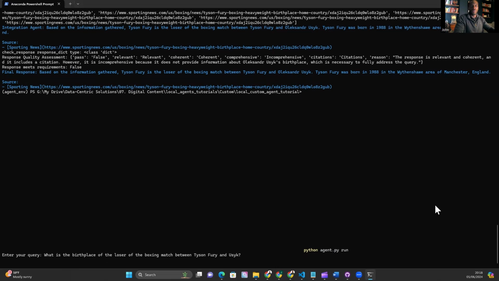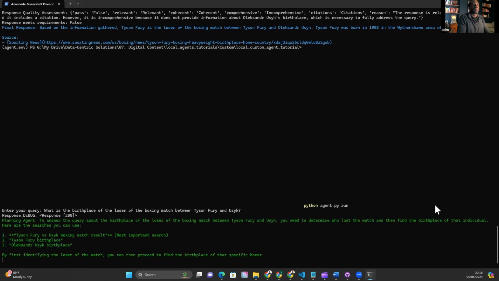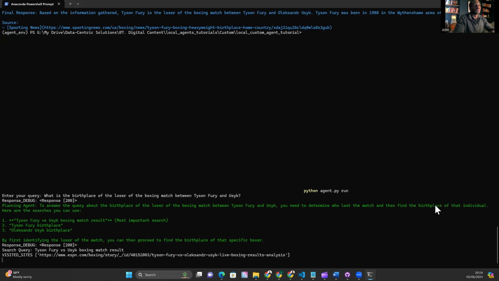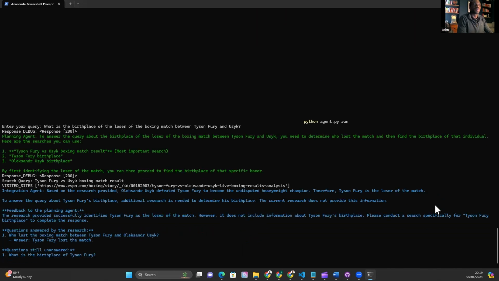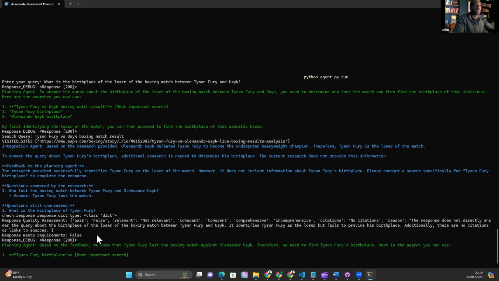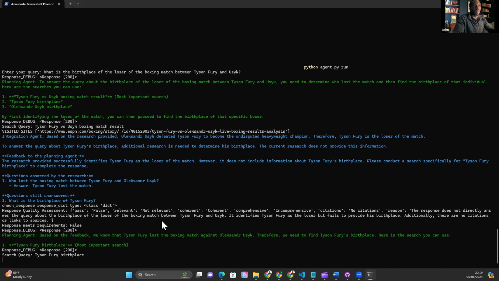Let's try that. And fingers crossed, we get to the answer this time without entering that infinite loop where the quality assessment agent doesn't pass it. Let's hope so. What is refreshing is obviously testing this with a speedy model. So we're following the same logic flow, and quite rightly, we fail the first one because we need to find out the birthplace of Tyson Fury.